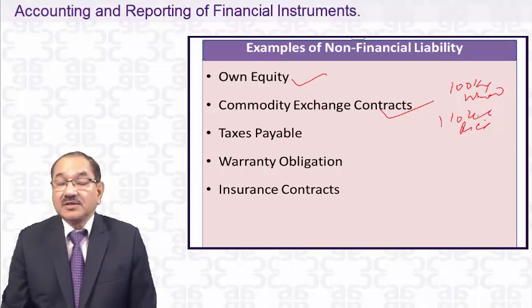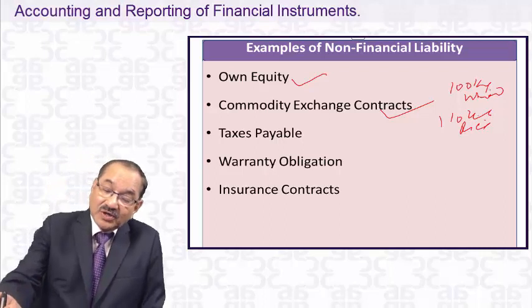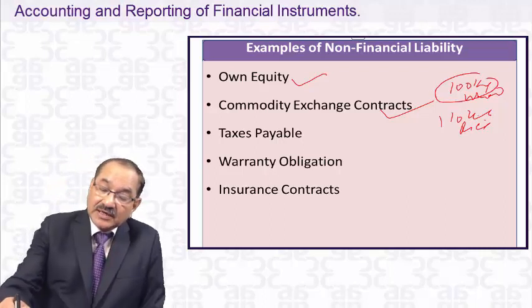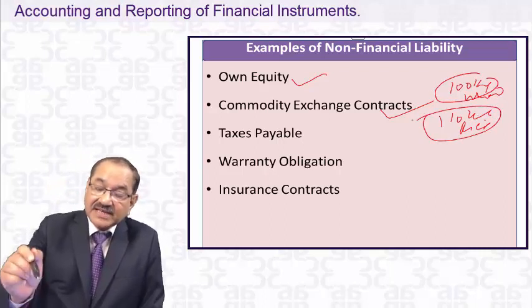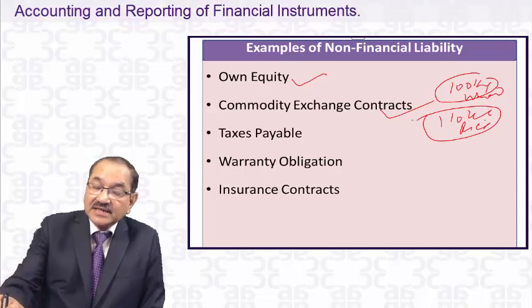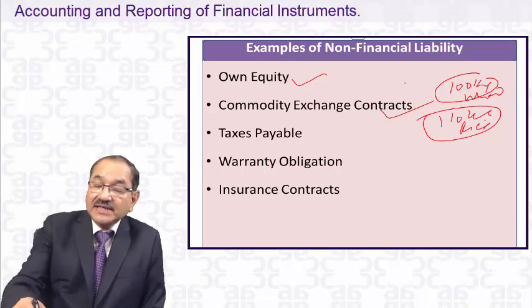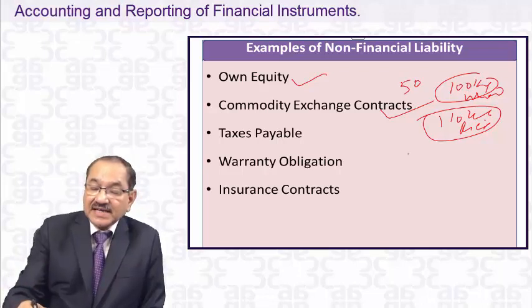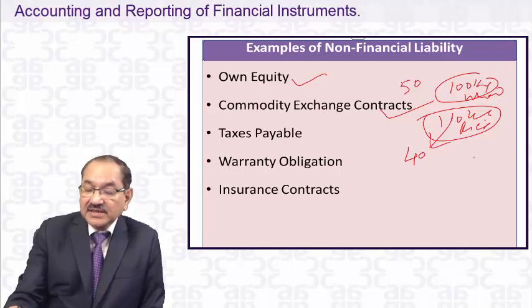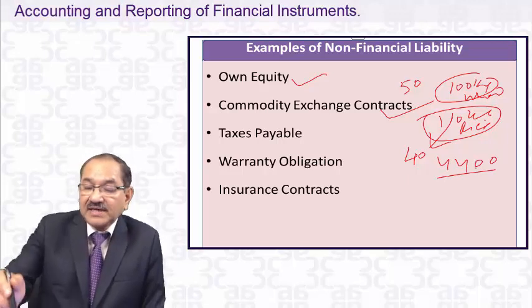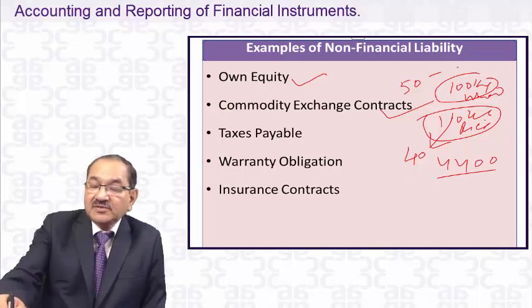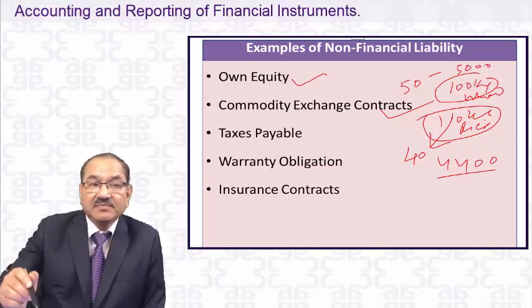But do you understand? If they say no, in the future when the settlement takes place, 1 kg of wheat is 50 rupees and rice is 40 rupees. Then the total price of rice comes to 4,500 and the total price of wheat on the settlement date comes to 5,000.